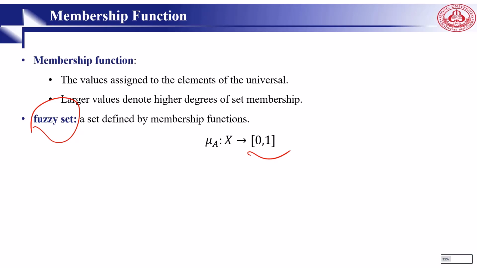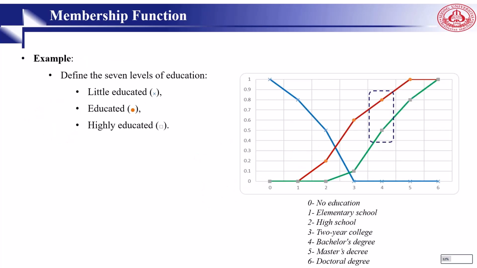The universal set X is always a crisp set. So we use this notation mu subscript A for our membership function, which maps from X to 0 to 1. Alternatively, the function can be written like A, for example, X to 0 and 1. This is the function.